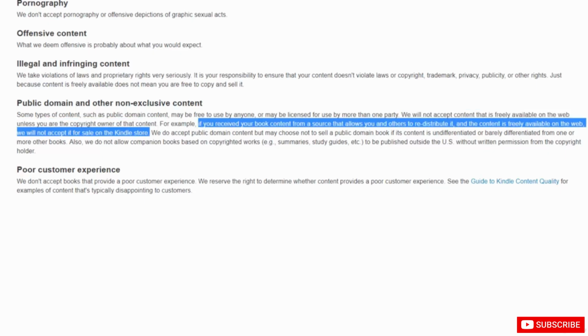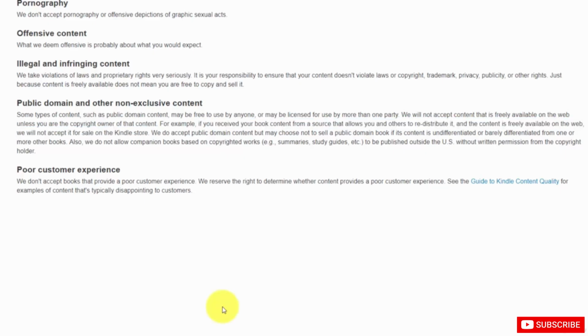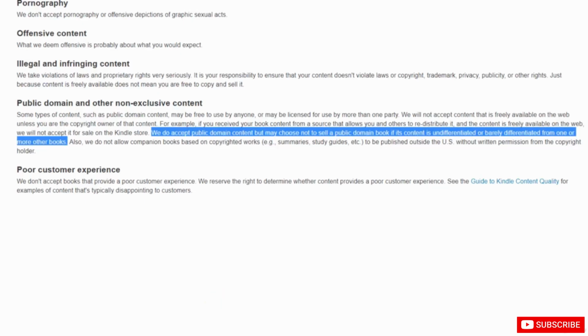Also, it says that if you receive your content from a source that allows you to redistribute it and the content is freely available on the web, it will not be allowed in the Kindle store. This means then that private label rights content written, unchanged, in the same form that others have received it and are using it, is not allowed in the Kindle store. Public domain content, which is similar, is in the same category, and if it's undifferentiated from other public domain content on the Kindle store, it won't be accepted.